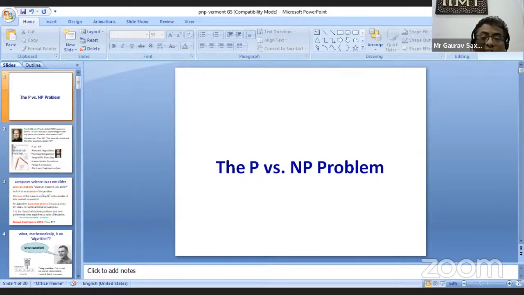So the next question to ask is, can we make our algorithm more efficient? Think about it for a few seconds. We already have an algorithm. To check if a number is prime, we divide by all numbers less than it and check if it has a factor. If you are trying to decide whether 10 is prime or not, you divide by 2, 3, 4, 5, 6, 7, 8, 9. Do you really need that many steps, or can you make the algorithm more efficient?